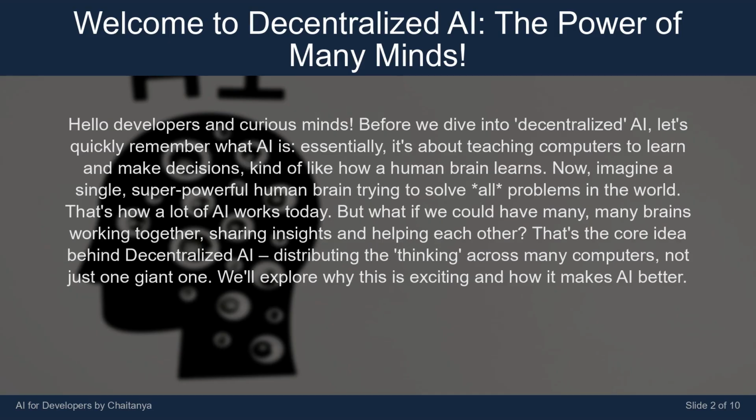Before we dive into decentralized AI, let's quickly remember what AI is. Essentially, it's about teaching computers to learn and make decisions. Kind of like how a human brain learns. Now, imagine a single, super powerful human brain trying to solve all problems in the world. That's how a lot of AI works today. But what if we could have many brains working together, sharing insights and helping each other? That's the core idea behind decentralized AI, distributing the thinking across many computers. Not just one giant one. We'll explore why this is exciting and how it makes AI better.